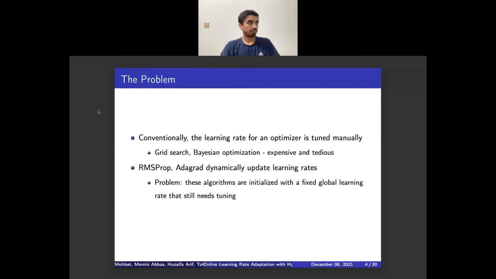Furthermore, talking about adaptive learning rate tuning, here we would like to emphasize that optimizers like RMS-prop and ADAGRAD do actually update the learning rate dynamically. However, these algorithms are initialized with a fixed global learning rate that still needs tuning.